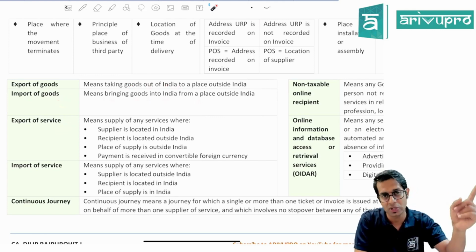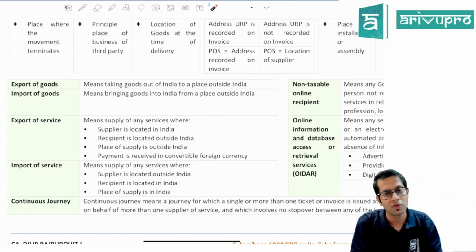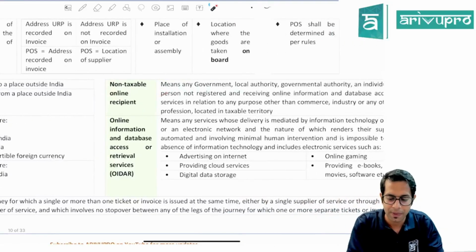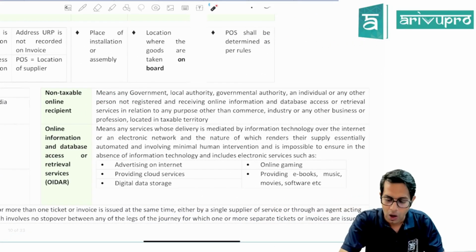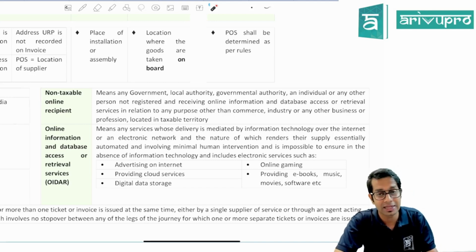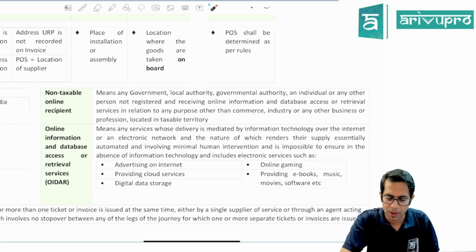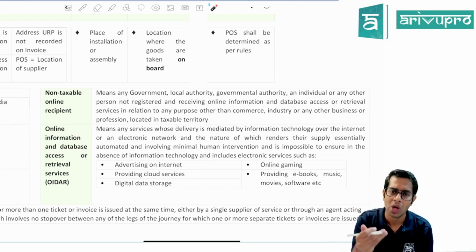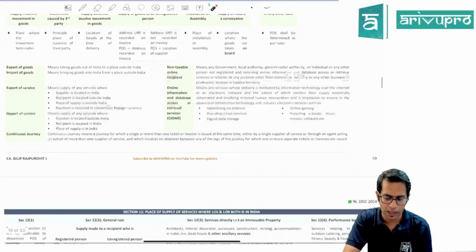Export of services means supplier is in India, recipient is outside India, place of supply is outside India, and the payment is received in convertible foreign currency. Import of services means supplier is outside India, recipient is in India, and place of supply is in India. Then non-taxable online recipient means any government, local authority, or individual who is not registered under GST law and who is receiving OIDAR services, which is online information database access and retrieval services, for any purpose other than commerce, industry, or business. And what are OIDAR service providers? They are like Swiggy, Zomato, Google AdSense, etc.